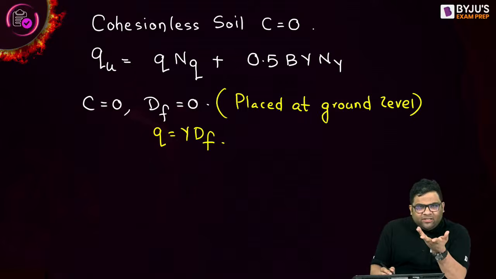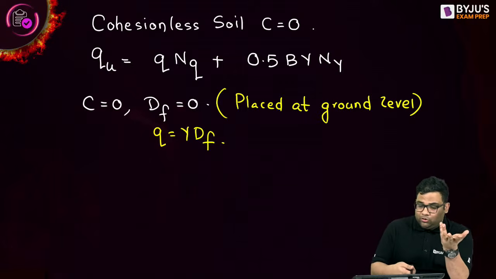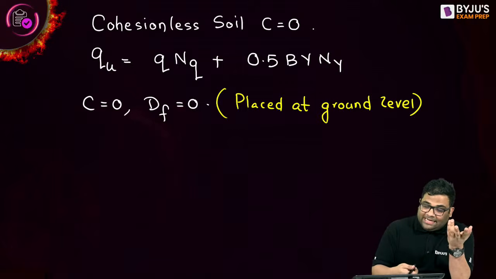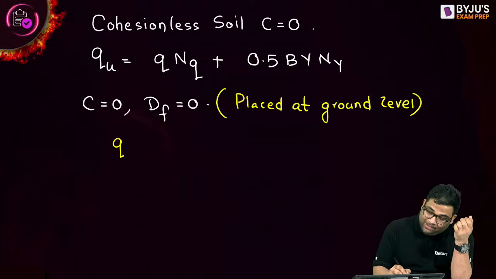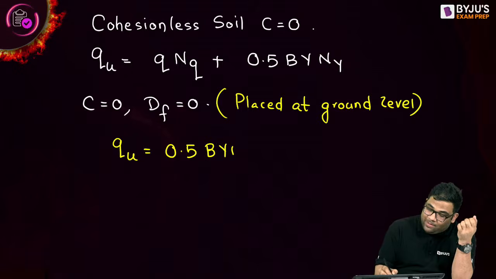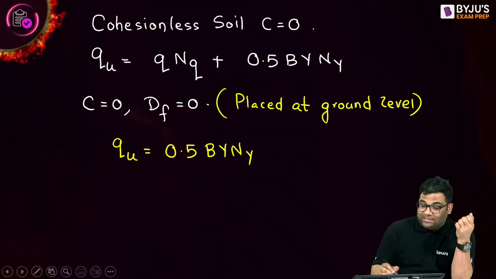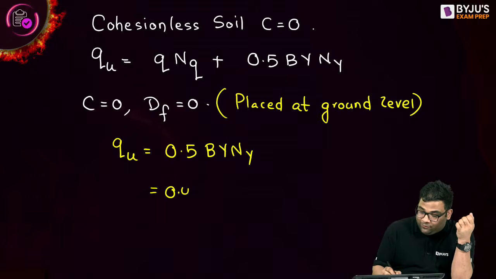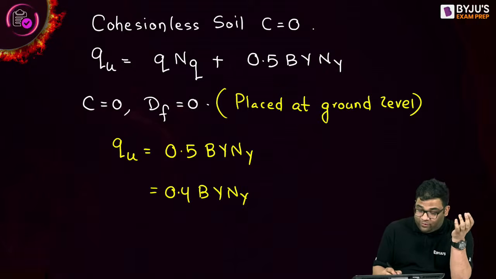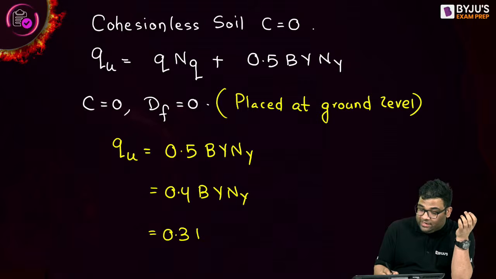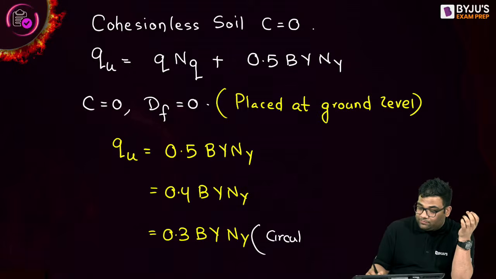So if D F is 0, q is also 0. q is 0 means what? The second term also vanishes. And I am left with what? q u is equal to what? 0.5 B gamma N gamma. I can write this for what? Strip footing. It will be equal to 0.4 B gamma N gamma. This I can write for a square footing. And this will be 0.3 B gamma N gamma when I'm writing for a circular footing.